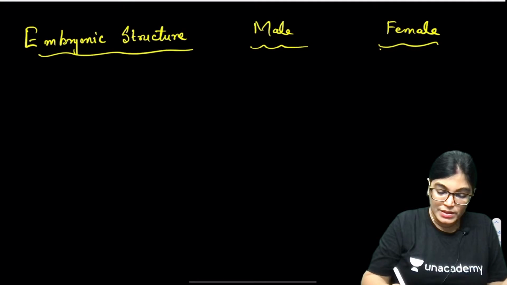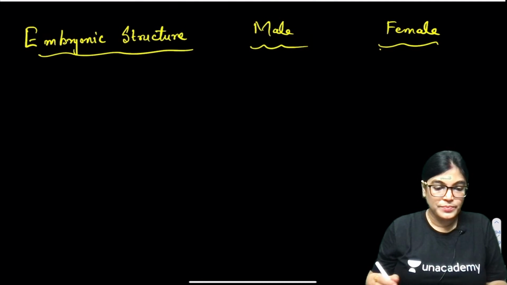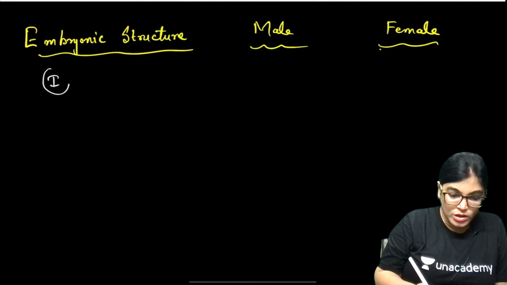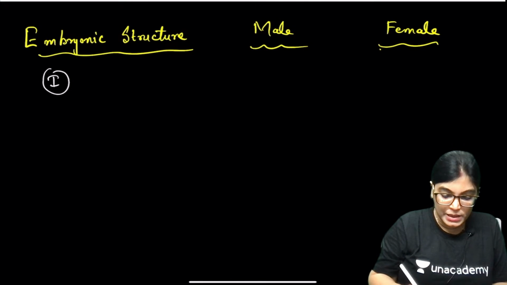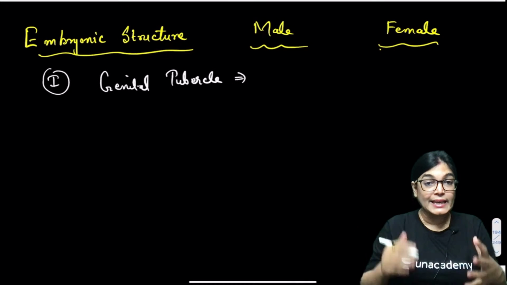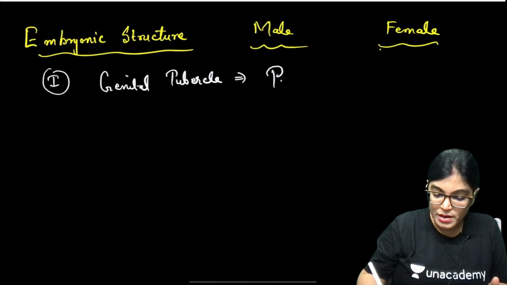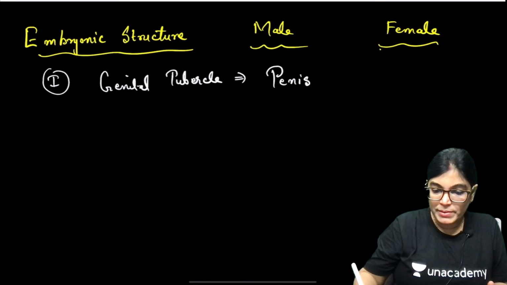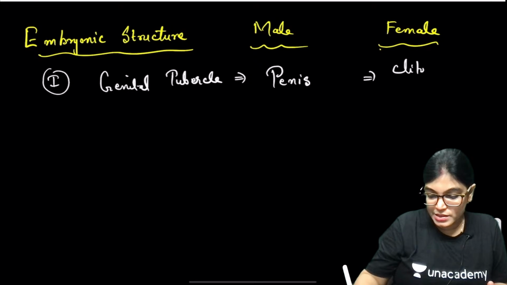Now coming to the list. Starting with the first, genital tubercle. If we talk about the embryonic structure, in case of males the genital tubercle gives rise to the penis. In case of females it gives rise to the clitoris.